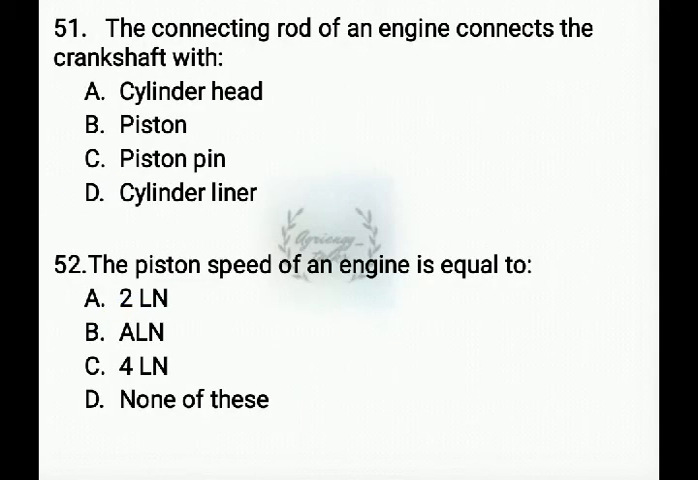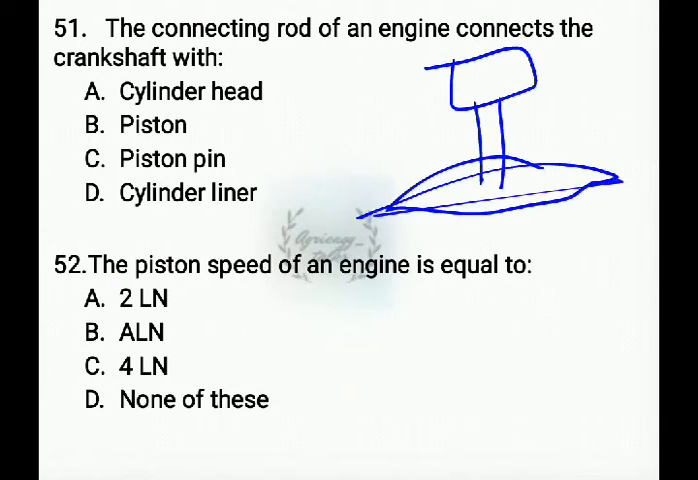Next question, the connecting rod of an engine connects the crankshaft with, this is the connecting rod which connects the piston and the crankshaft. The connecting rod converts the reciprocating motion of the piston to the rotary motion of the crankshaft, so the answer is piston. The connecting rod of an engine connects the crankshaft with piston.